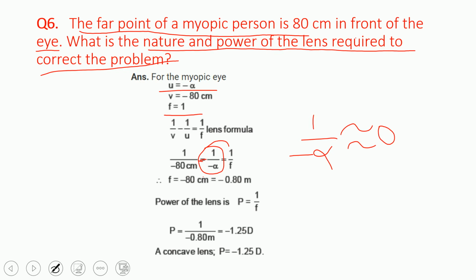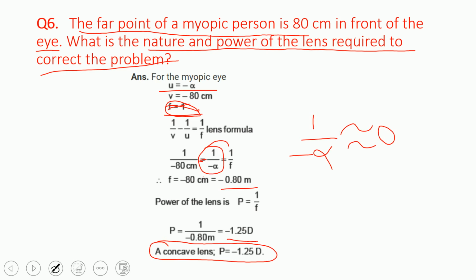So f is equal to, here it is, 1 upon f. What is f equal to? You will get minus 80. Now the power P is equal to 1 upon f, with f in meters. So 1 upon minus 0.80 meter, and you will get minus 1.25 diopters. So the concave lens is used, and the power is minus 1.25 diopters. Sure, all of you?